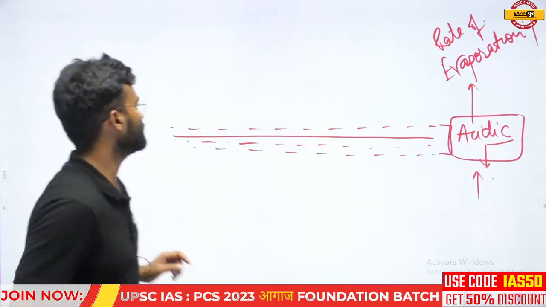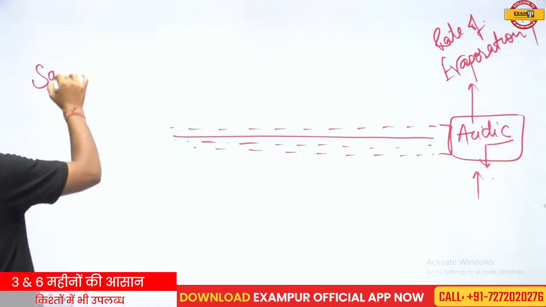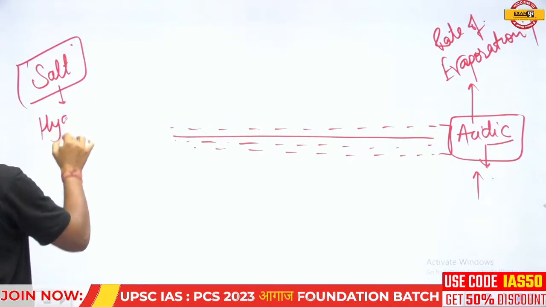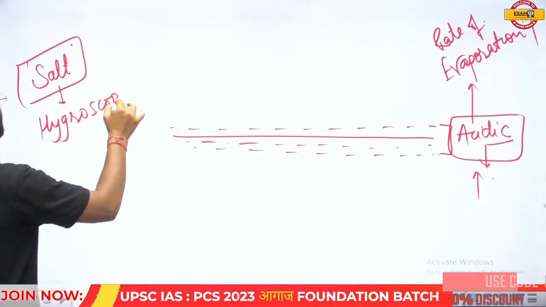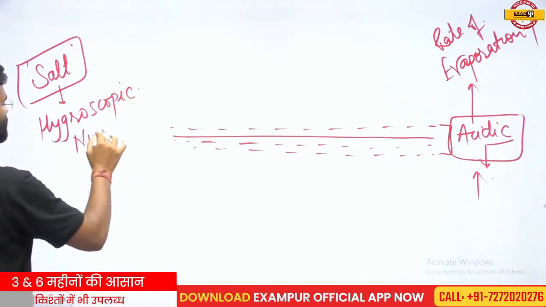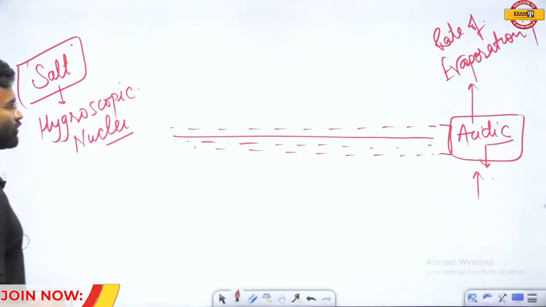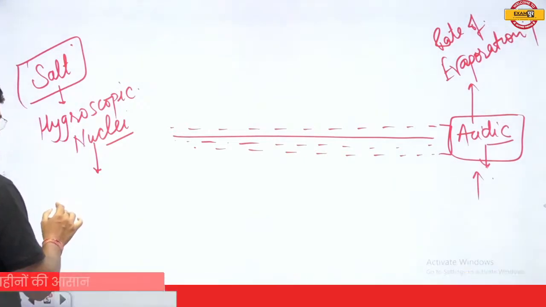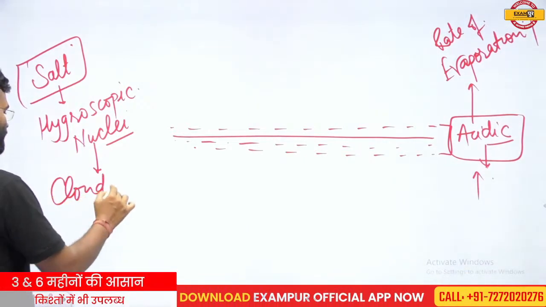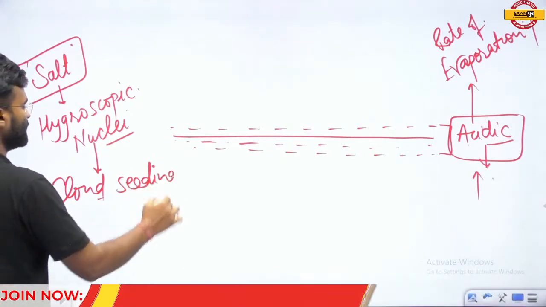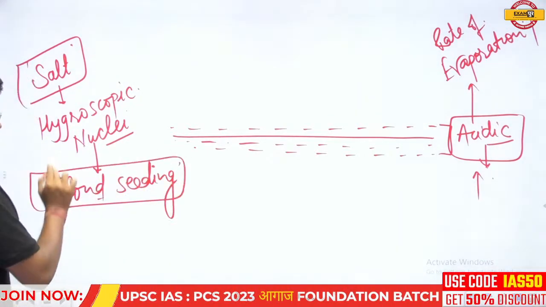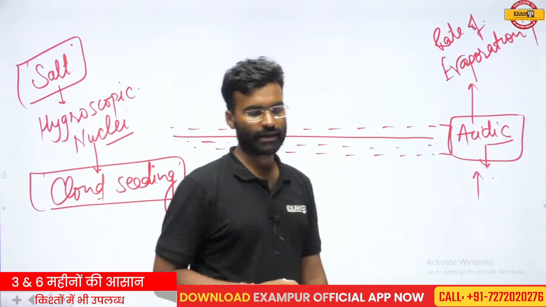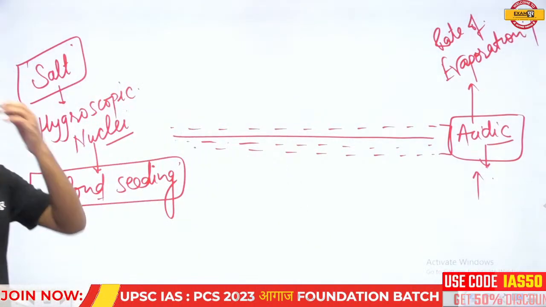This salt acts as the hygroscopic nuclei, and this hygroscopic nuclei is used in cloud seeding. Then this cloud seeding will also be affected if the acidic characteristic increases.